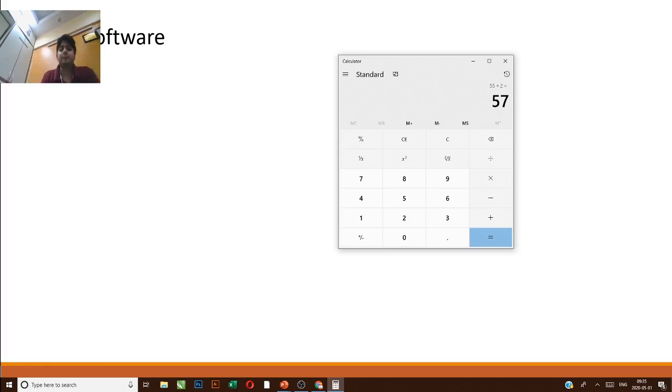So software, first point is, don't write anything, just listen. Software, first point is, software we can see but cannot touch. We can see but cannot touch. Second point is, now what will be the second point, guys?